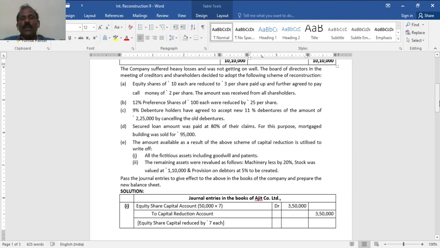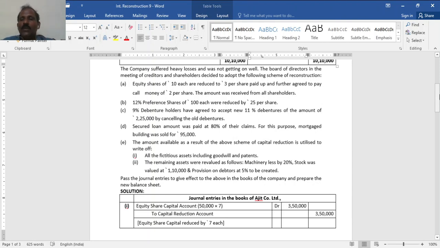The secured loan amount was paid at 80% of their claim. For this purpose, the mortgaged building was sold for 95,000. The amount available as a result of the above scheme of capital reduction is utilized to write off all the fictitious assets, two items, including goodwill and patents. The remaining assets were revalued as follows: machinery less 20%, 20% has to be written off. Stock valued at 1,10,000. Provision on debtors 5%, so written off.